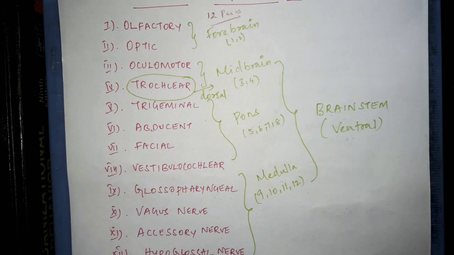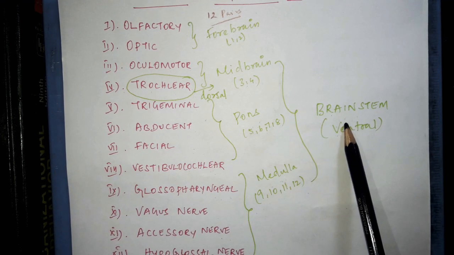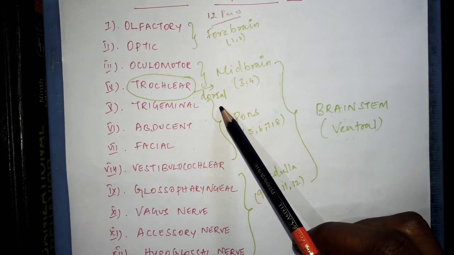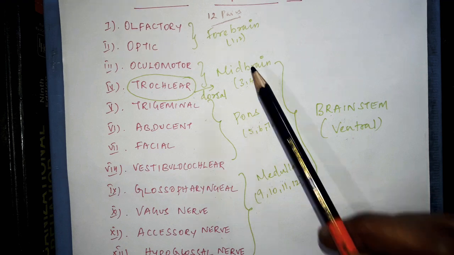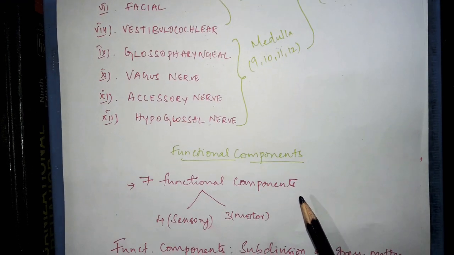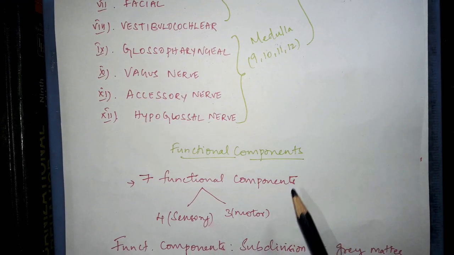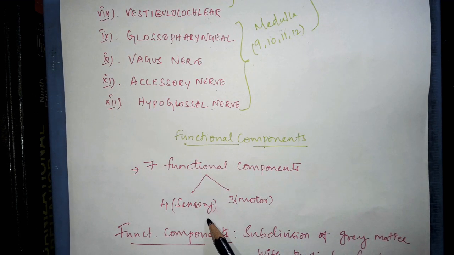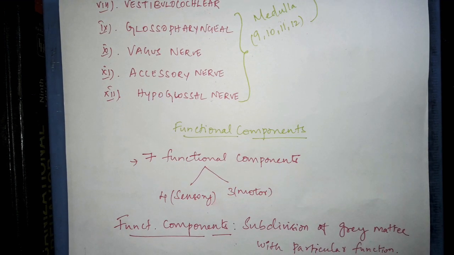From 3 to 12th cranial nerves, they all arise from the ventral aspect of the brain stem except this trochlear nerve that arises from the dorsal aspect of the midbrain. Next we are moving to the functional components of the cranial nerves. There are 7 functional components of cranial nerves. Out of that 4 will be sensory and 3 will be motor. And now these functional components, they are the subdivisions of gray matter with particular functions.